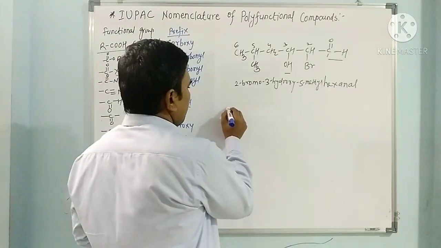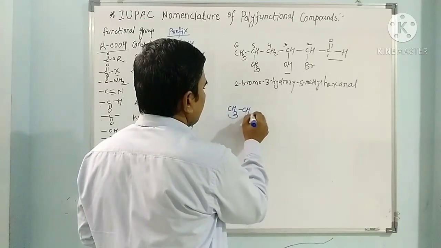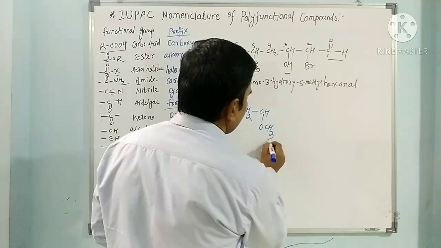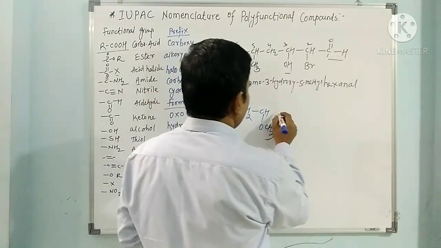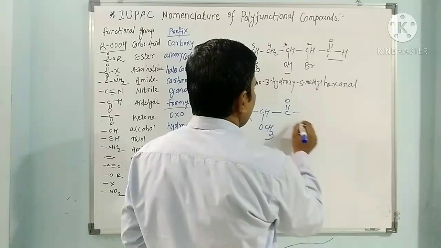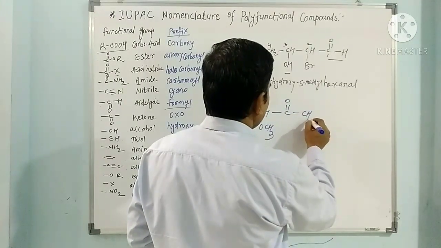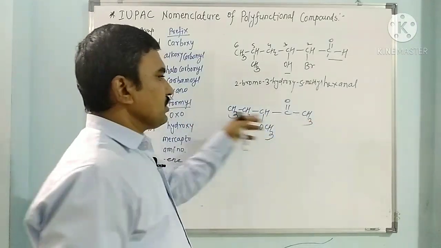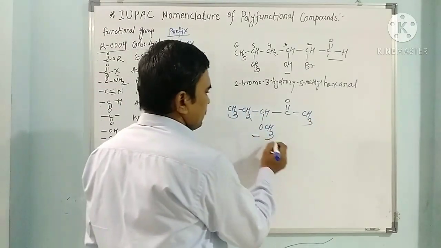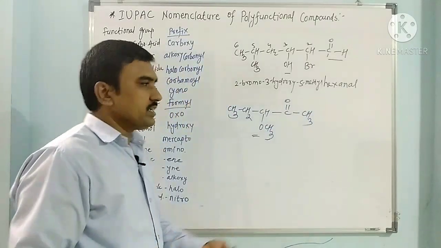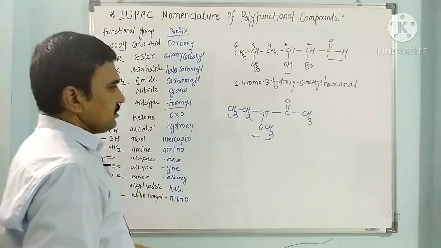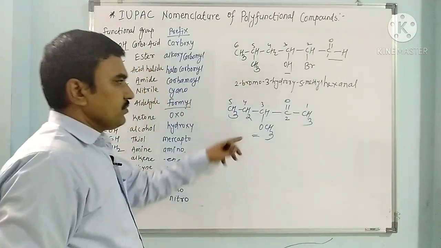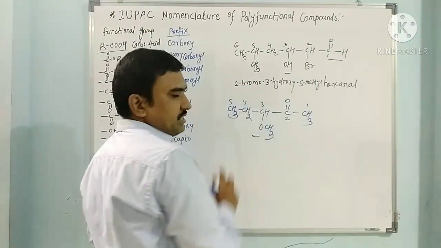So the next example we will have CH3, CH2, CH, OCH3, then CO, CH3. So in this way select the longest continuous chain. So here this is ether, here this is ketone. Which comes first? Definitely ketone. So ketone is first. So carbon number 1, 2, 3, 4 and 5, and this 3 is methoxy.